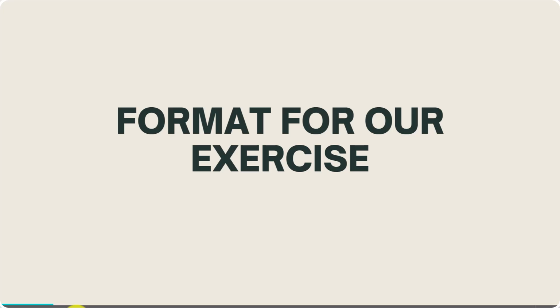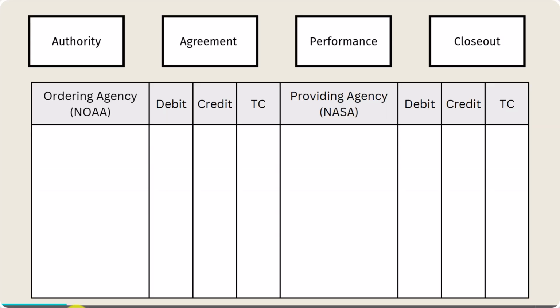For our exercise today, I want to show you a standard format I'm going to use just to help make this process go better, and we know what we're looking at every time. So you'll see here at the top, I have 4 boxes: authority, agreement, performance, and closeout. Now, to me, these are just general phases of reimbursable work. You're not going to find this anywhere particularly, but it helps me think about it. It's authority. Are we recording our authority? The agreement part. How are we recording our agreement? Performance, when you're doing the work, and then closeout.